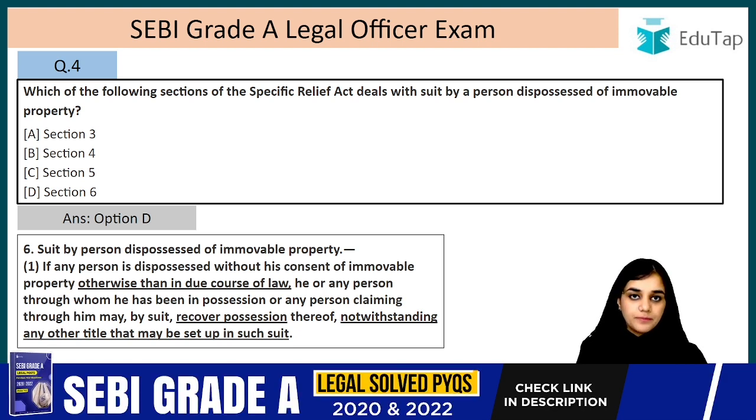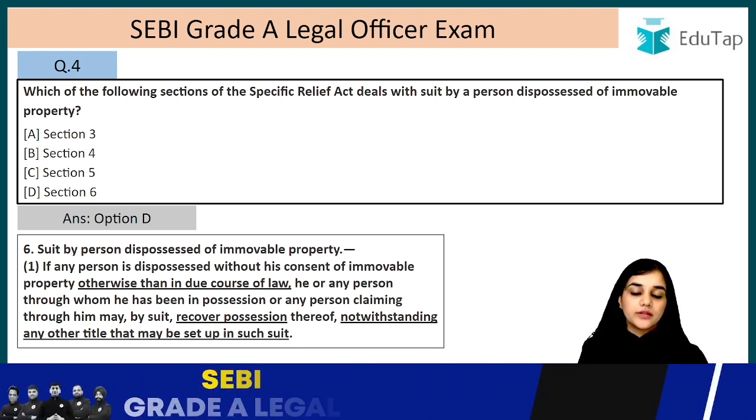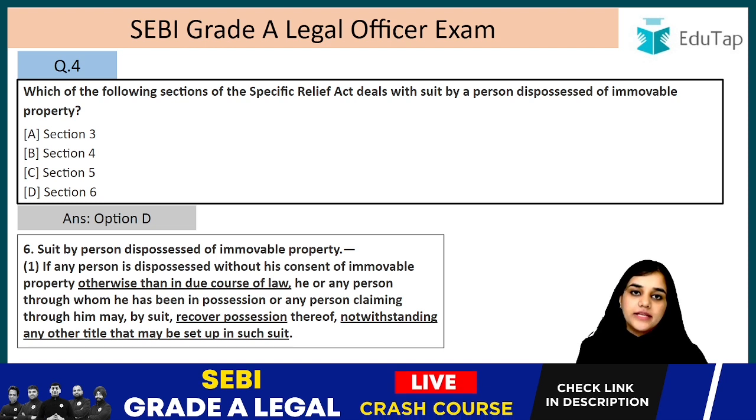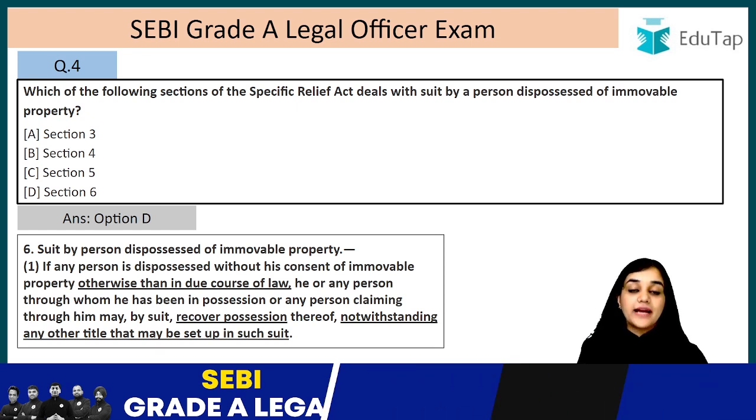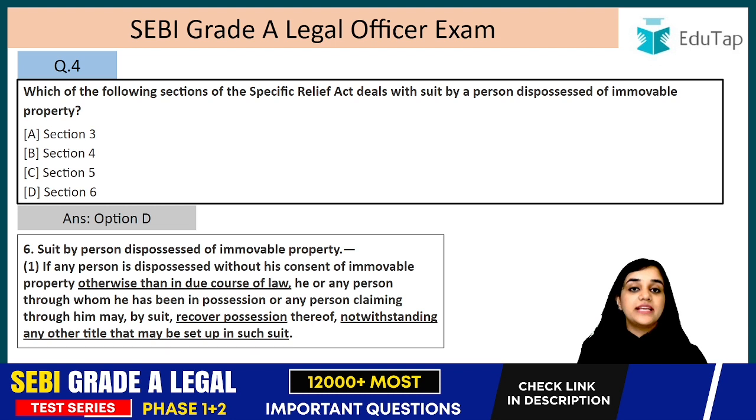I need it for some purpose and I will give it back to you after the completion of this 1 month. Now the tenant agrees, and now after 1 month, if the landlord does not give him the possession of that flat, then also he cannot move under this section, right? Because why? Because he came out of the flat, he was dispossessed from the flat with his consent.